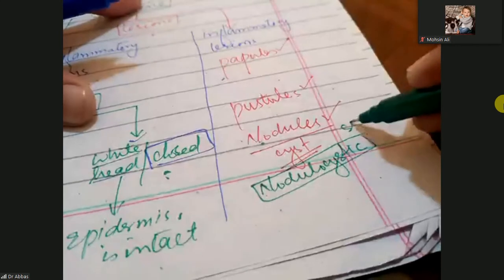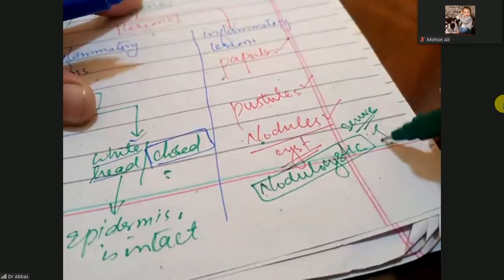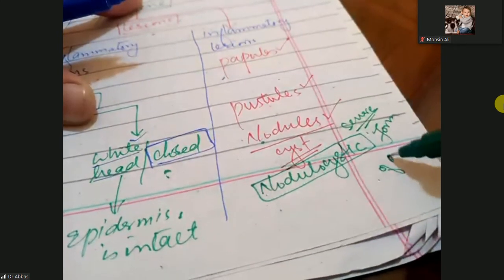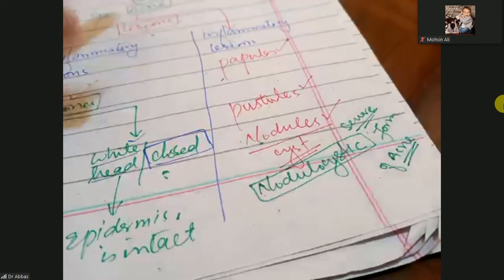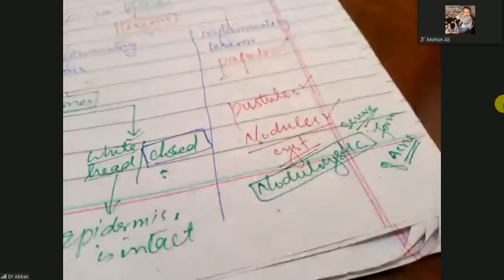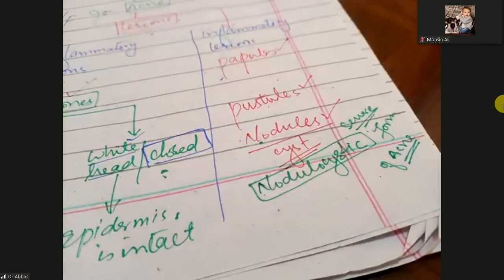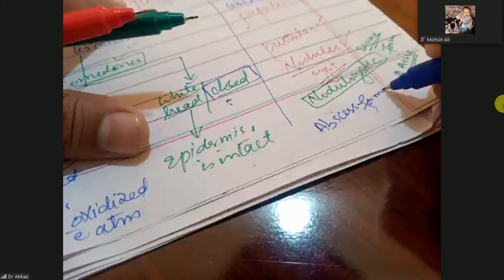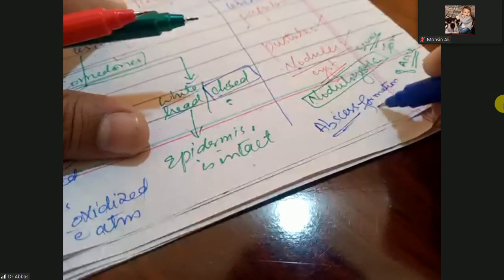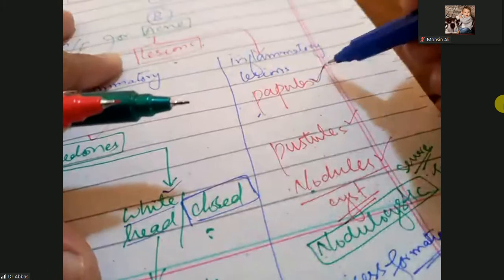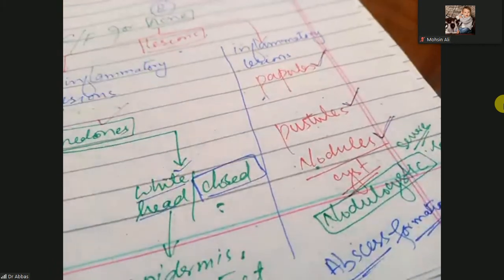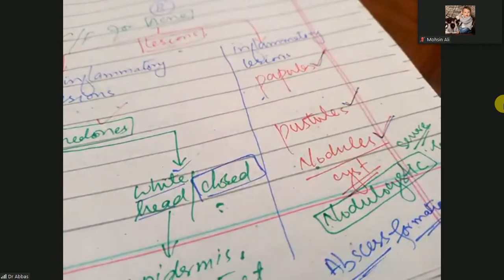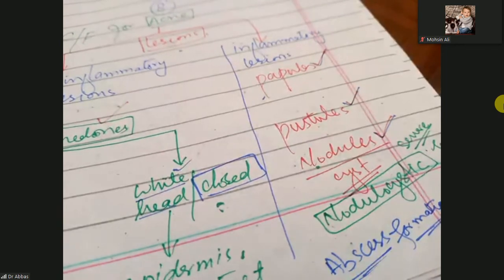That is a very severe form of acne. An extremely severe form of acne, nodulocystic. And sometimes there could be abscess formation, but it is not a stage. So pustules and nodulocystic, these are the clinical presentation of acne.